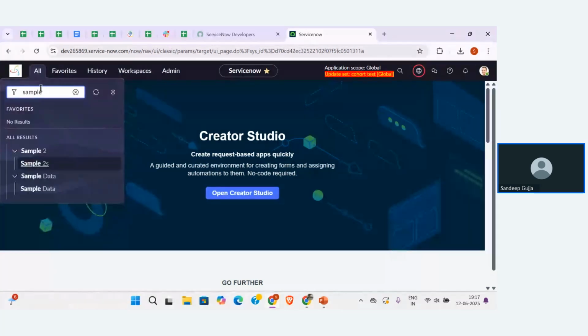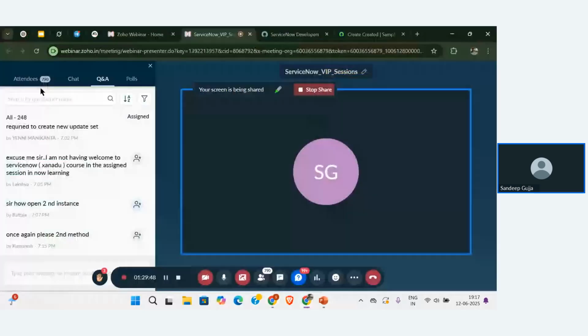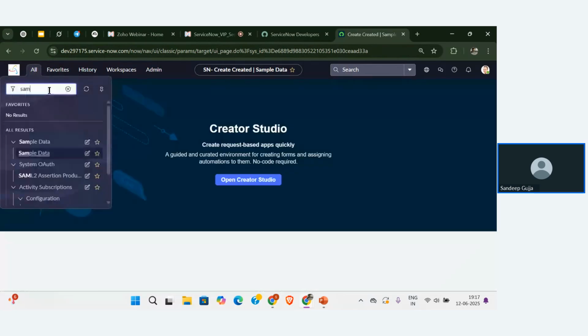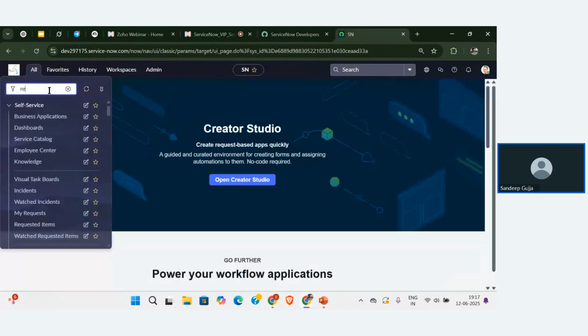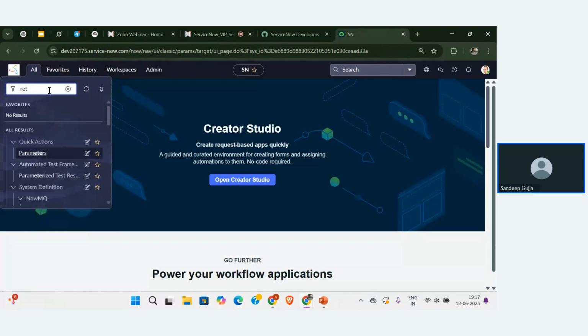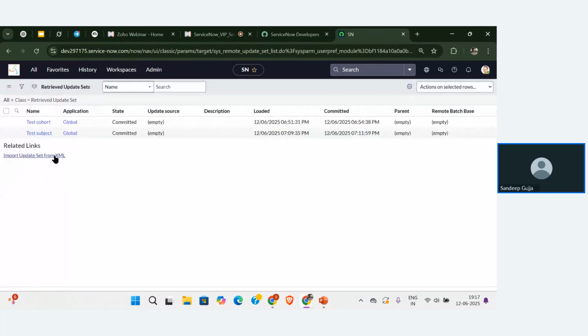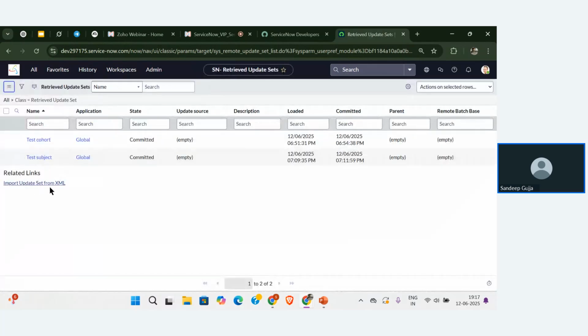So now let me go to the second instance. Here, to go with the second method of calling the configurations from the first instance. Previously, what we did was we went to retrieved update sets, clicked on that, and then we had the option to link an update set.